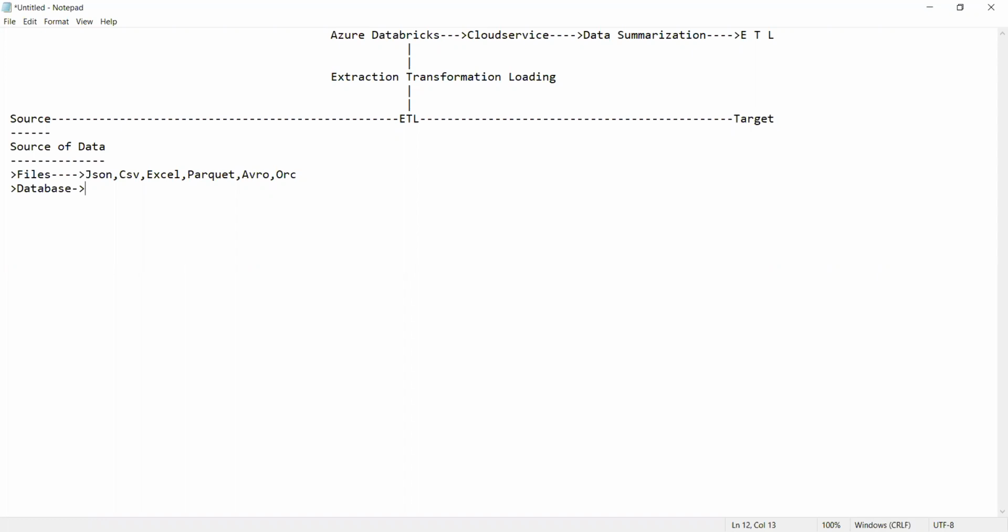Now, the database can be the Oracle database, the SQL Server database, the Informix database, the Teradata database, etc. These are the various databases we can have. Apart from these databases, nowadays we can also get the data from live streaming data.